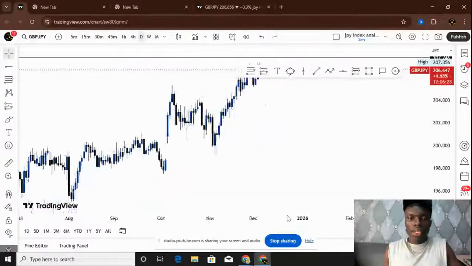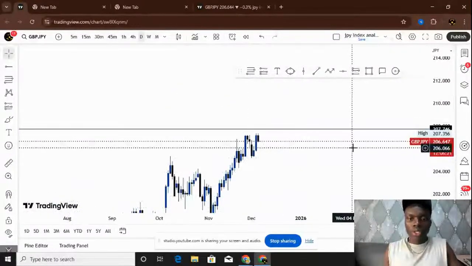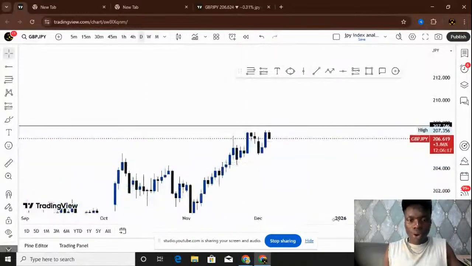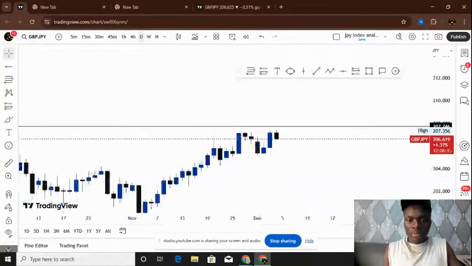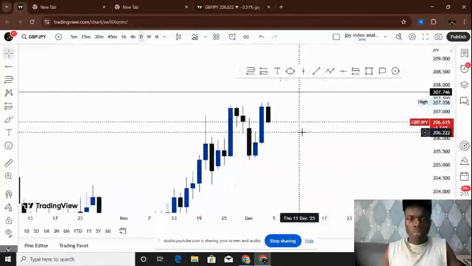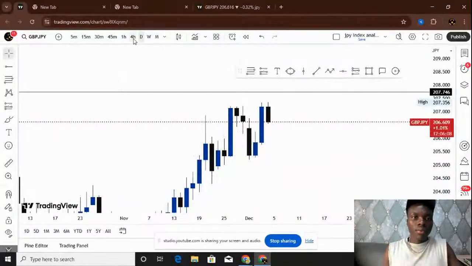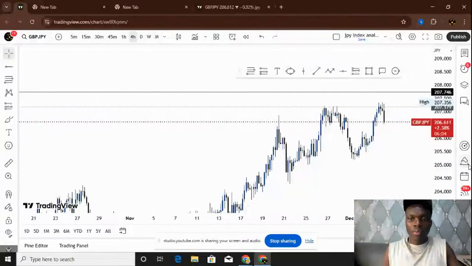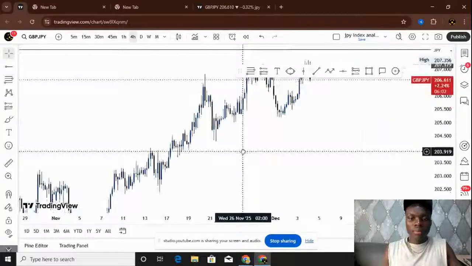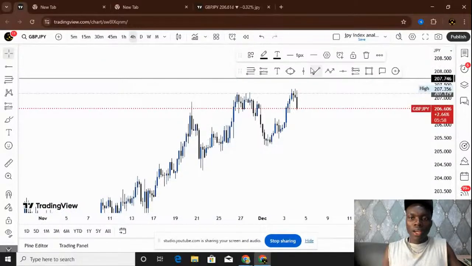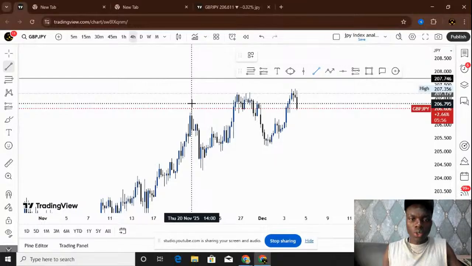So on the daily, this is bullish. We are bullish here on the daily time frame, which we can all see here. So now let's go to the 4-hour time frame. We know what's happening on the daily time frame already: we are bullish. So let's go now to the current trend and see what is happening, and let's mark out our zones here.